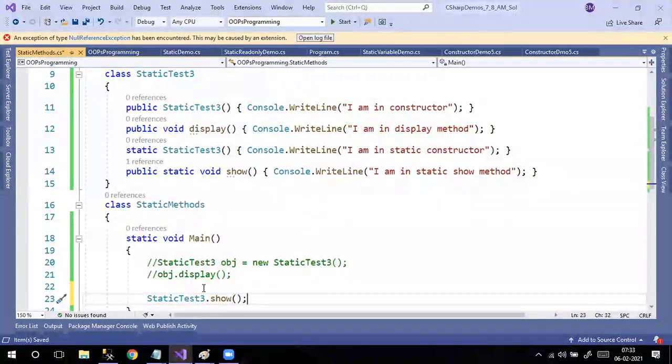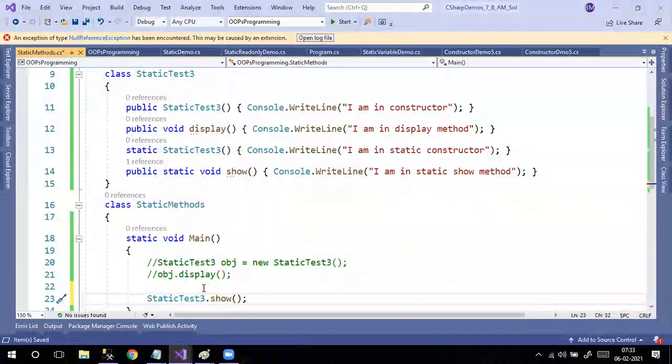Because, as I said, static is going to be invoked before instance creation. For that reason, I don't need object creation. Directly, class name dot method name I can give. Now when I run the output, obviously I know I am in static show method will display.